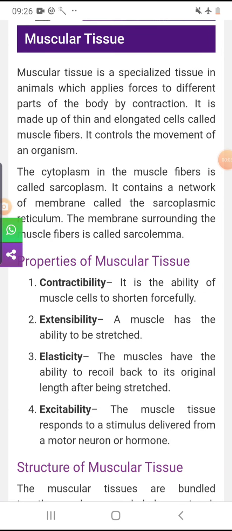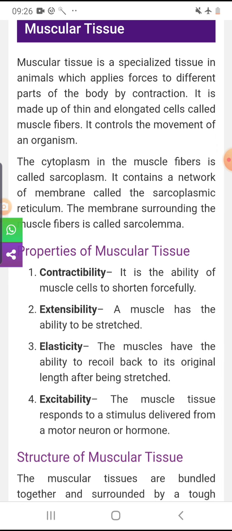So today we are going to start the first chapter of physical education, and that is human body and anatomy. Inside that we will discuss the muscular tissue and the muscle system, types of muscles in the human body. It is a very specialized tissue present in animals and also in humans, and it helps in the movement of different parts of our body.